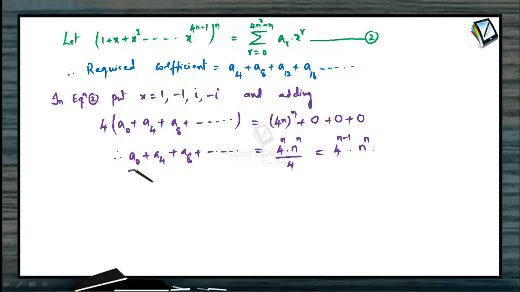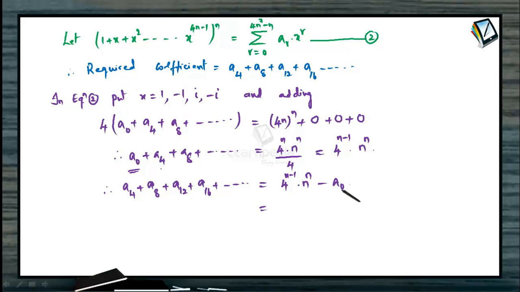But this also has an additional term a0, and we need the sum only from a4, a8 and so on up to infinity, because whatever we are distributing, we are not distributing 0 rupees, right? The total sum distributed is always a multiple of 4, but not 0. So a0 is an additional term on the left hand side. Therefore, the required coefficient, that is a4 plus a8 plus a12 plus a16 and so on, would be equal to 4 to the power of n minus 1 into n to the power of n minus a0.